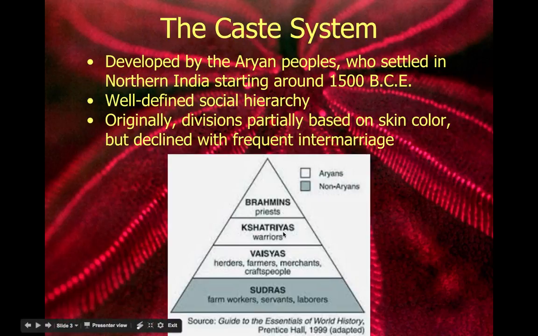The Kshatriyas were the warrior class. They're still very, very important and wealthy. They served occasionally as rulers. We're going to talk about one of the most significant Kshatriyas who changes his ways. The original Buddha, Siddhartha Gautama, came from this class. In addition to serving as rulers, they also were obviously part of the military.